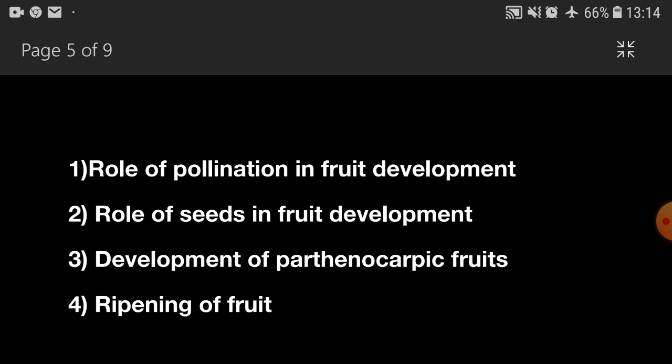Some parthenocarpic fruits are artificially developed by the application of low concentration of auxins and gibberellins by some horticulturists. They develop seedless grapes, oranges, lemons, tomatoes, watermelons, etc. Why? Because these fruits have a great commercial value when they lack the seeds.